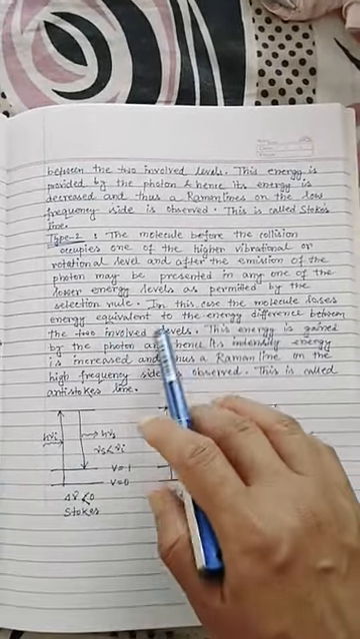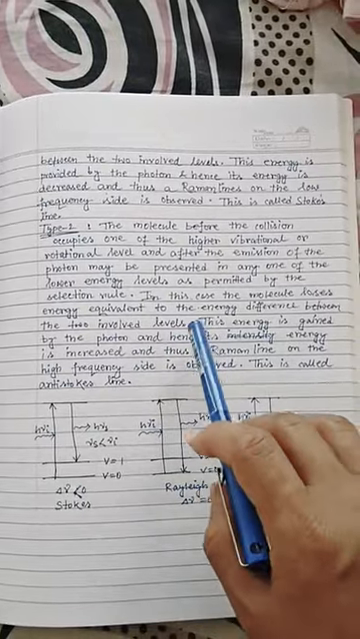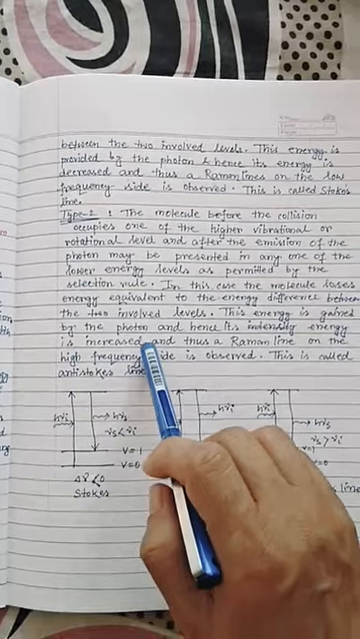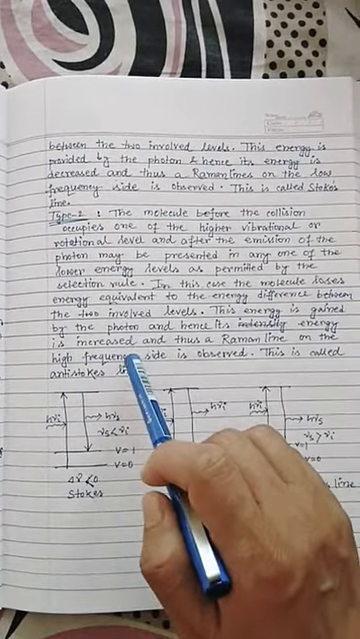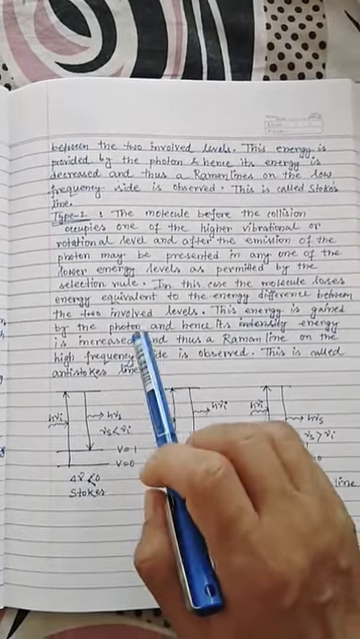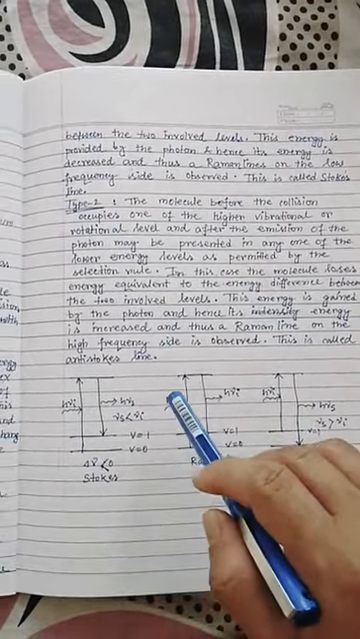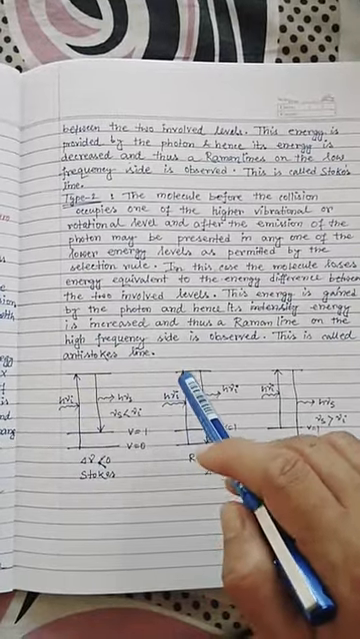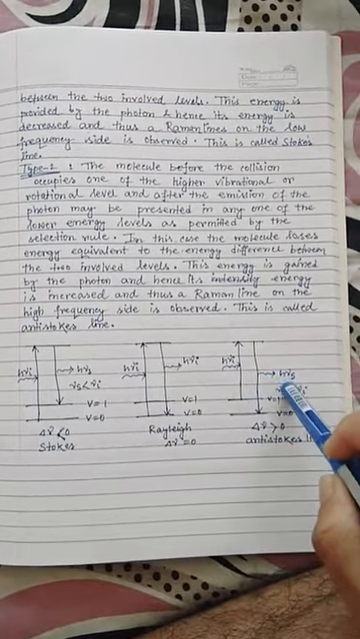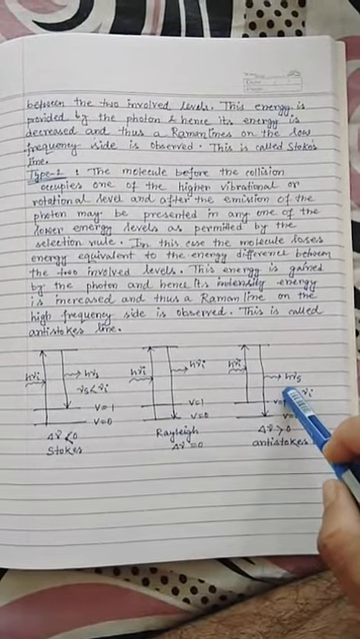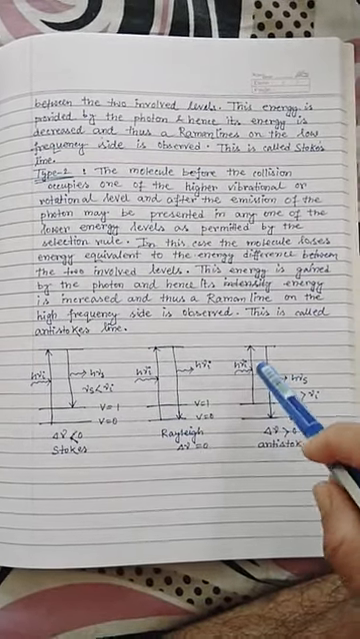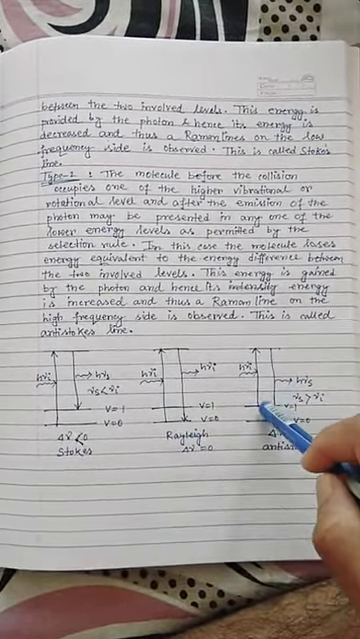In the anti-Stokes case, the molecule loses energy equivalent to the energy difference between the two involved levels. This energy is gained by the photon, and hence its energy is increased, and thus a Raman line on the high frequency side is observed. This is called the anti-Stokes line. Here I will add some more: anti-Stokes lines are always less intense than the Stokes lines, because, as we know, the population of the v equal to 1 state at normal temperature is very small in comparison to the v equal to 0 state, so there is always a lower transition probability from the v equal to 1 state.